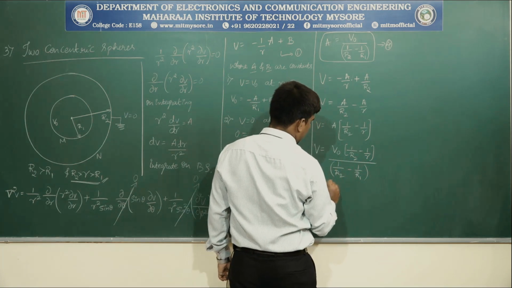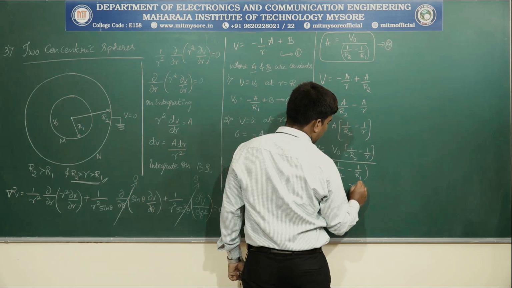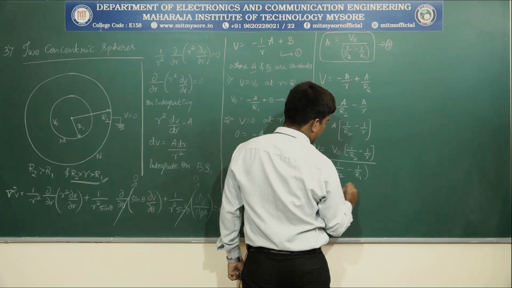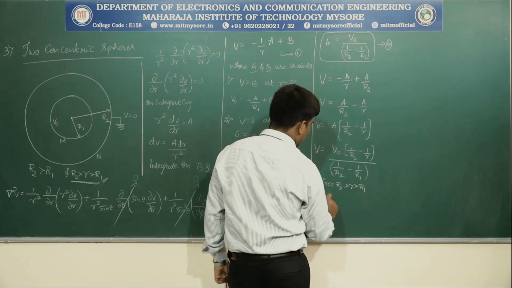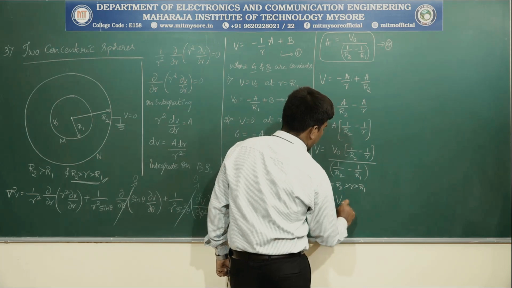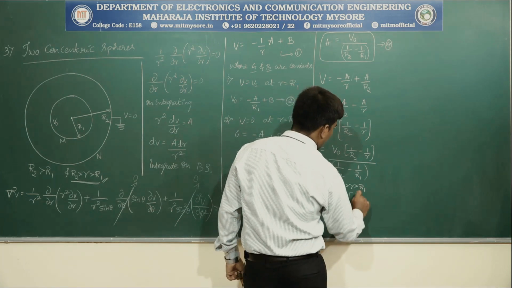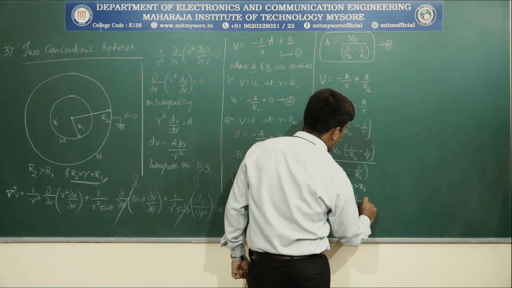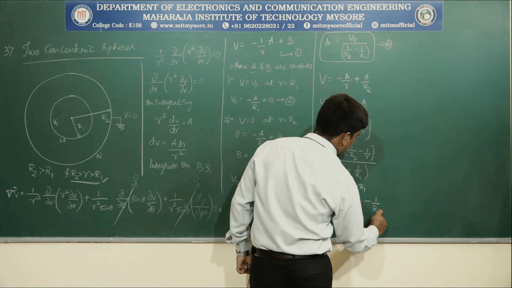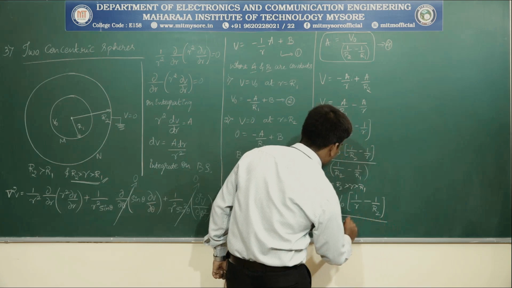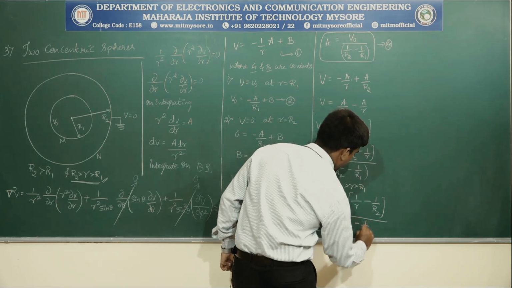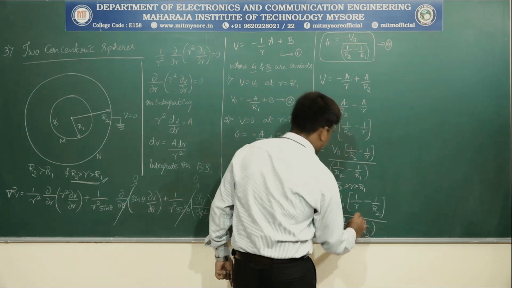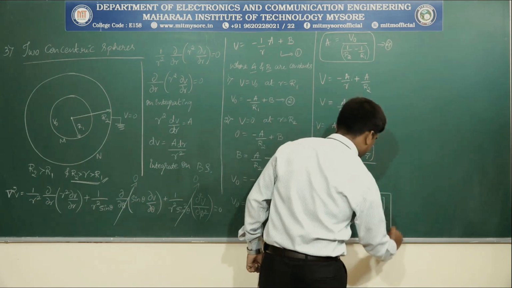Since r varies between r2 to r1, we can interchange the ratios by rearranging this equation. V is equal to V naught into 1 by r minus 1 by r2, whole divided by 1 by r1 minus 1 by r2. This is the final equation for V.